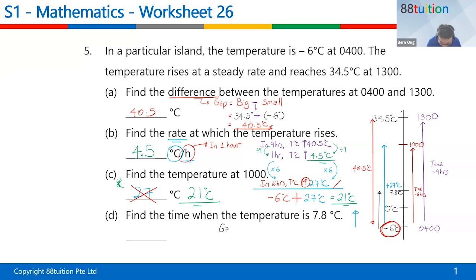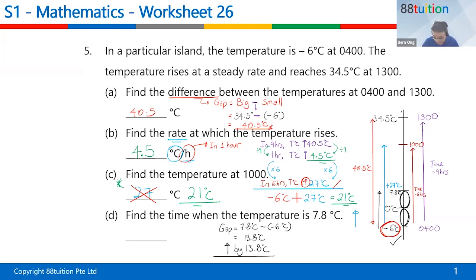So what's the gap here? You find the difference, which is 7.8 degrees Celsius minus -6. You're looking for the gap here. So 7.8 is down here, between 7.8 and 0, and 0 and -6 is down here. You are supposed to add them together because you're looking for the gap. So 7.8 minus -6 will give you 13.8. You're looking for an increase of 13.8 degrees Celsius, because you started off with -6. Increase by 13.8 will give you 7.8.